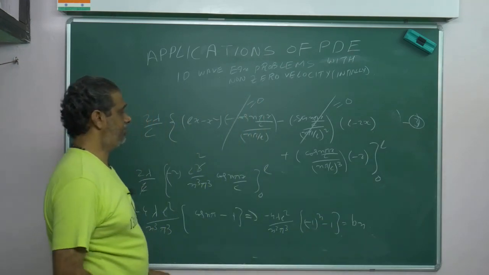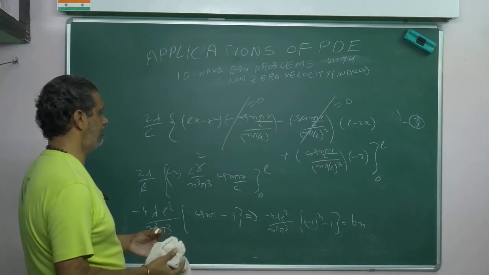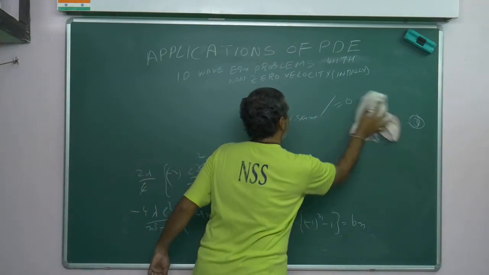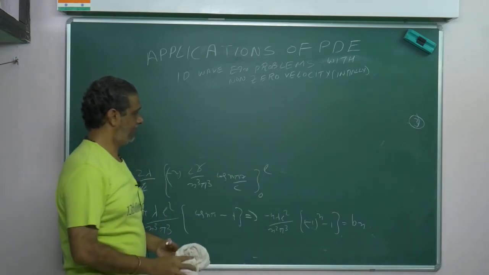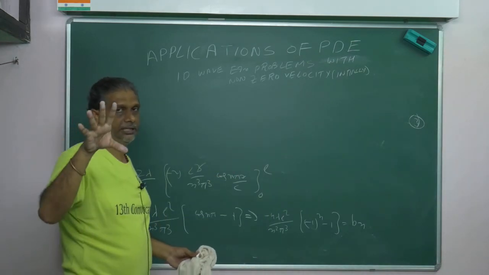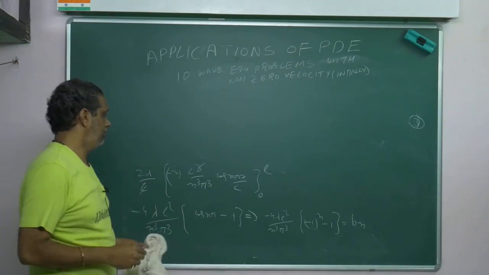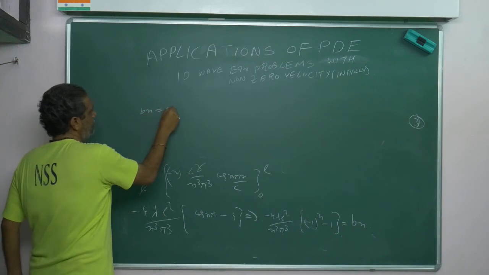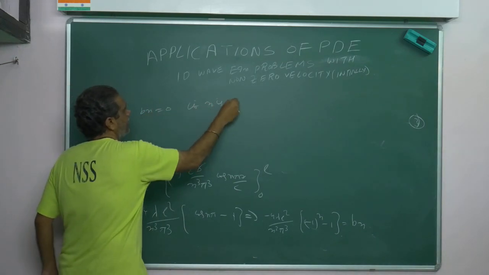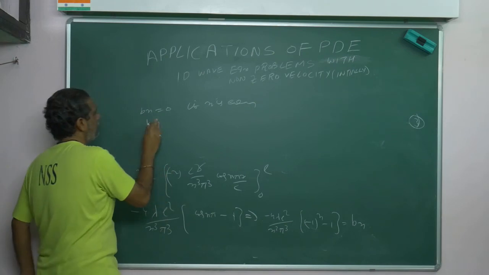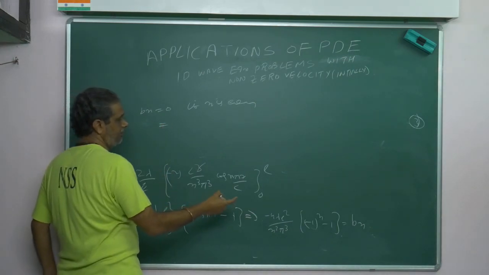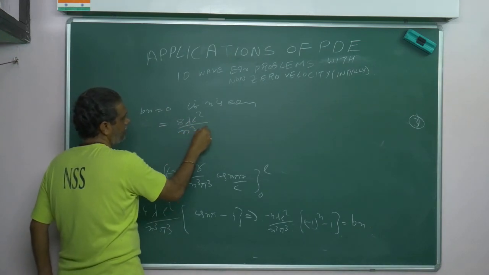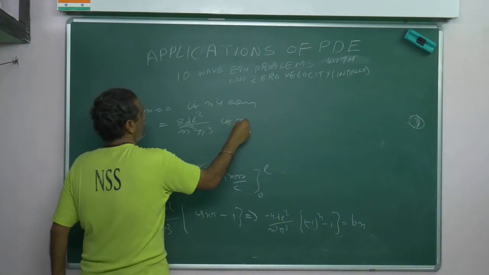If n is even, what? Bn vanishes. If n is odd, what? Bn is equal to minus 2. Because this is the Fourier series, I know I am going very fast, but this is everything old story; apply the limits, only what you get is important. So what will I get here? Bn is equal to 0 if n is even. If n is odd, minus 2, you will get 8 lambda L square by n cube pi cube.